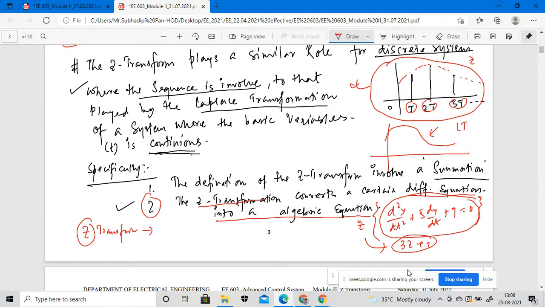The original equation is very complicated in nature, so what is the function of the Z transformation? If anyone asks why you implement the Z transformation in mathematical modeling, your answer is that it is used to simplify the differential equation into a simple algebraic equation, so that we get a better understanding of any number of signals. That is the main objective of this mathematical tool.